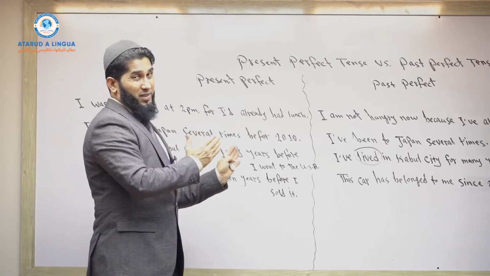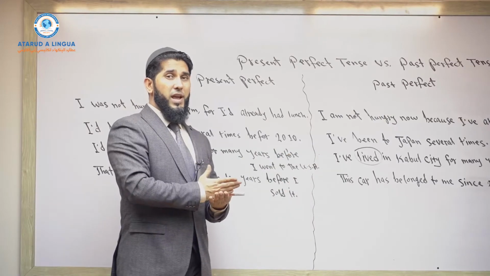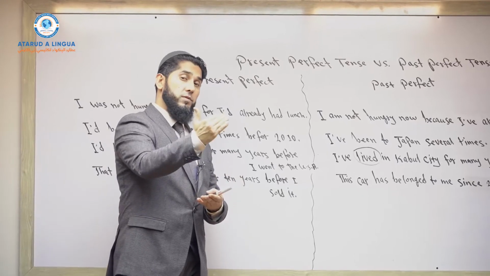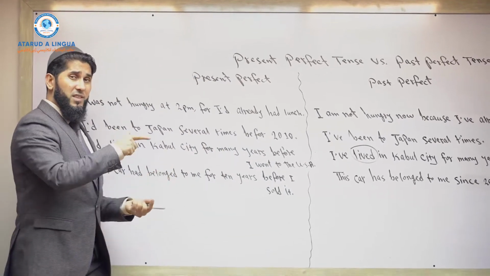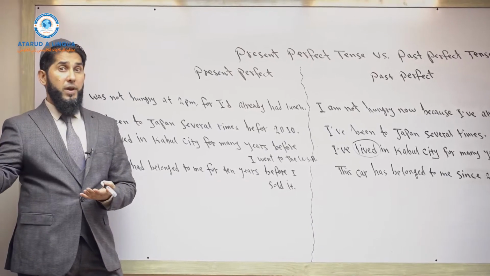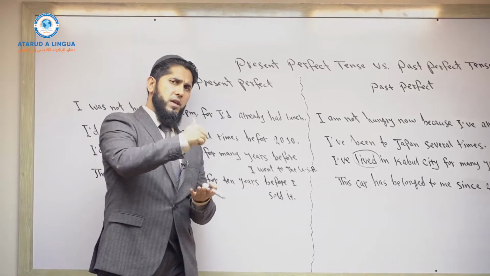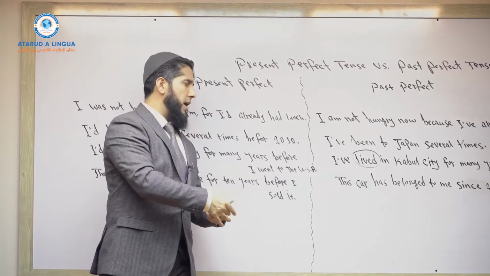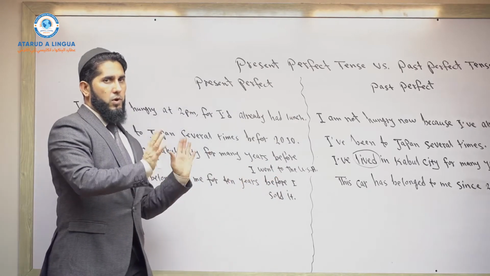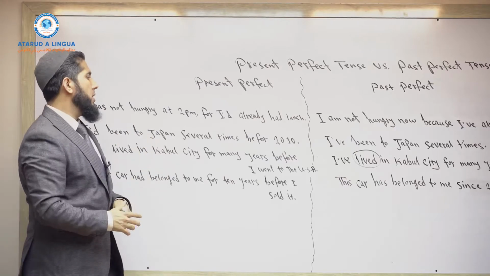So there's a difference. Present perfect tense in this case talks about an action that started in the past, comes to present time, and may or may not continue in the future. Past perfect tense in this case is used to talk about an action that started in the past and came continuously up to another time in the past, and then the action of going to the United States happened. So I hope you know the difference between these two ideas.